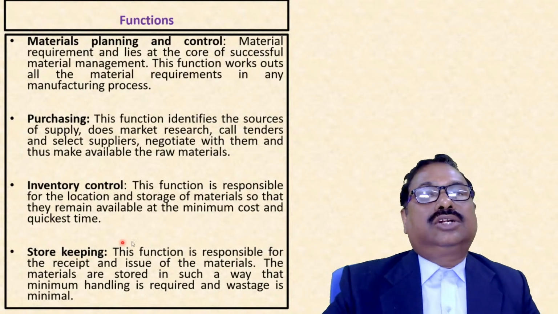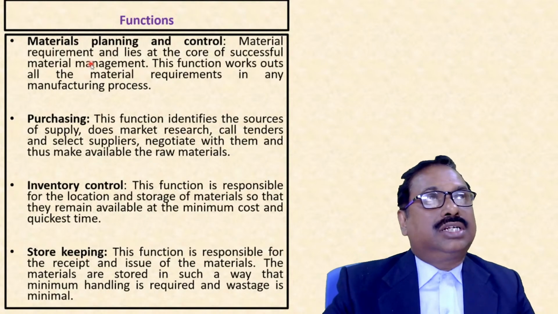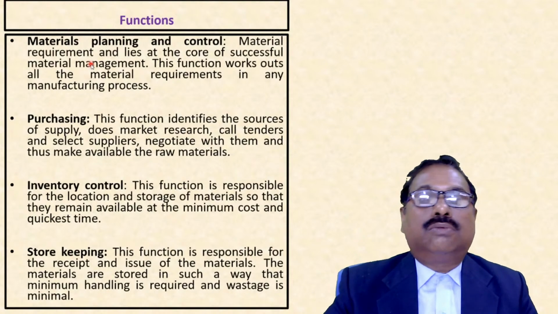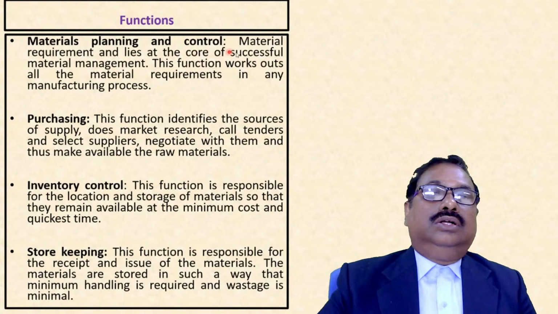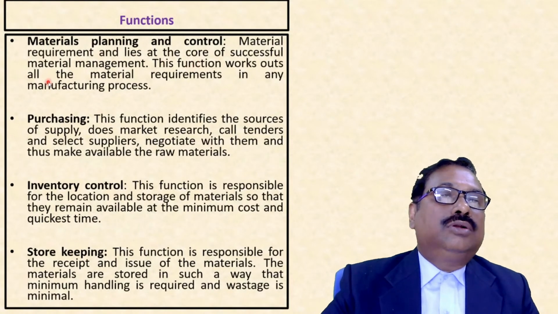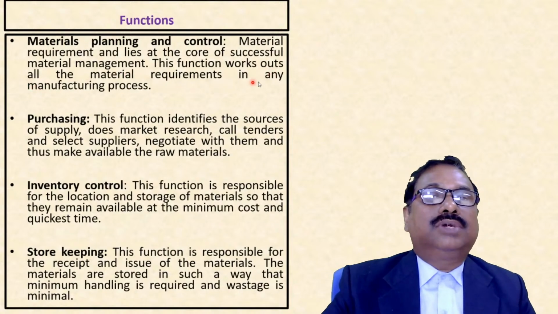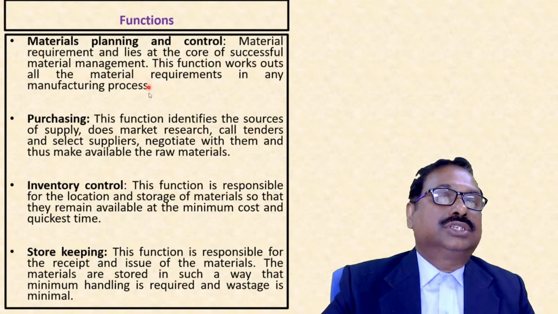So materials planning and control. What are the material requirements, what are the raw material requirements, what are the components and all. So material requirement lies at the core of successful materials management. So this function works out all the material requirements in any manufacturing process.